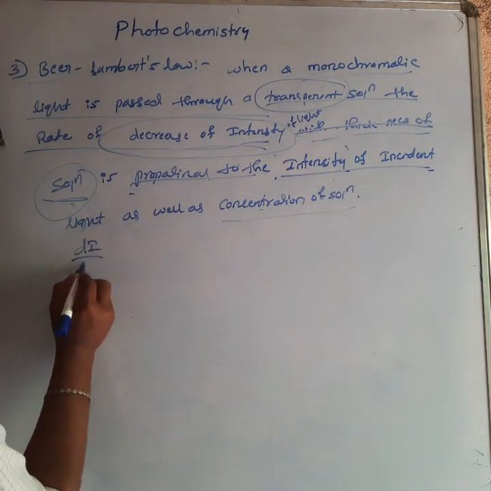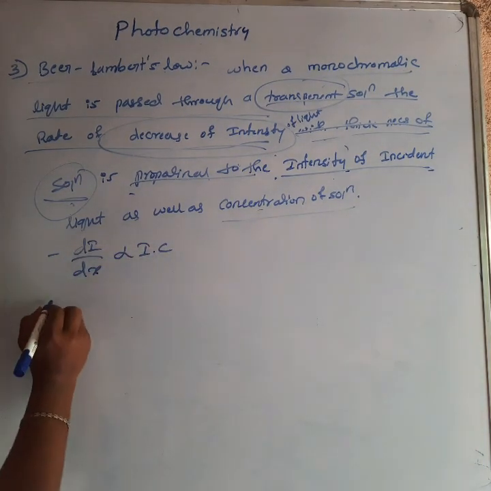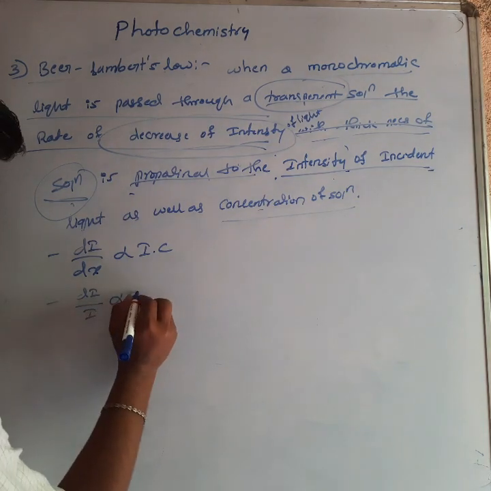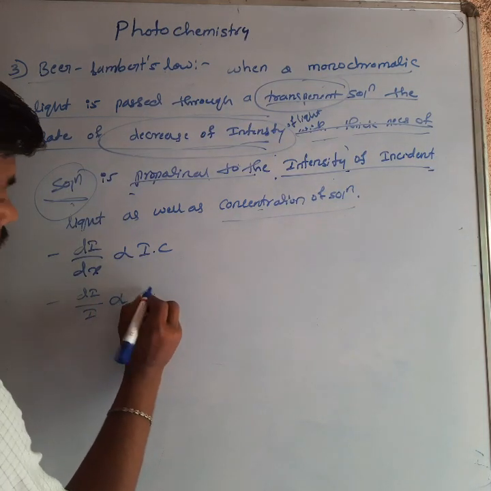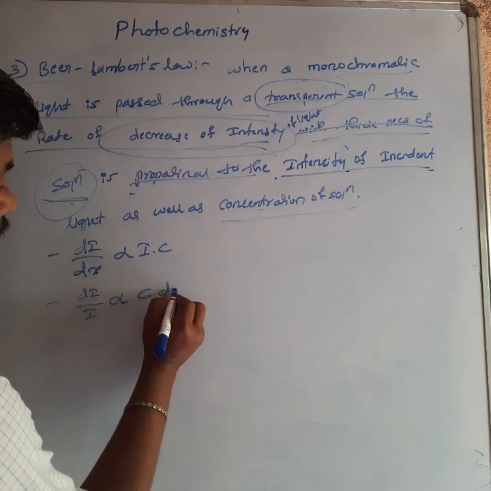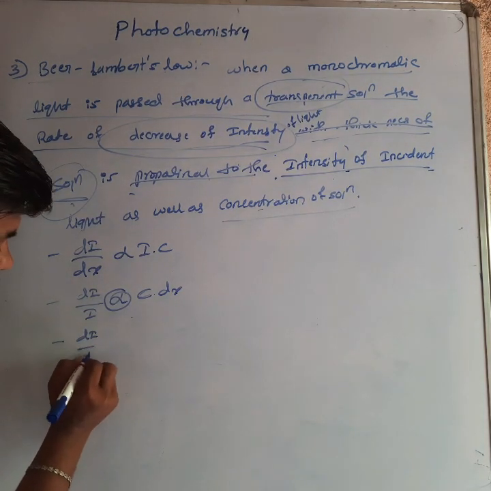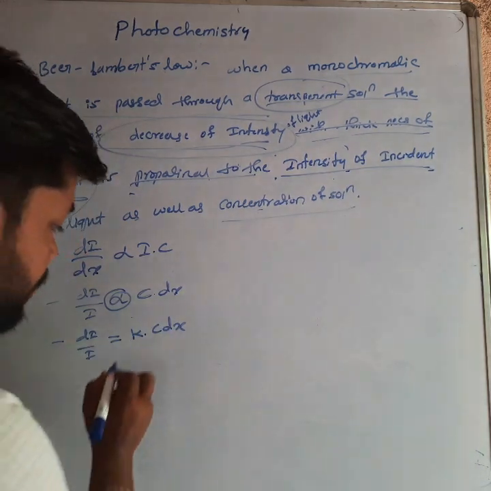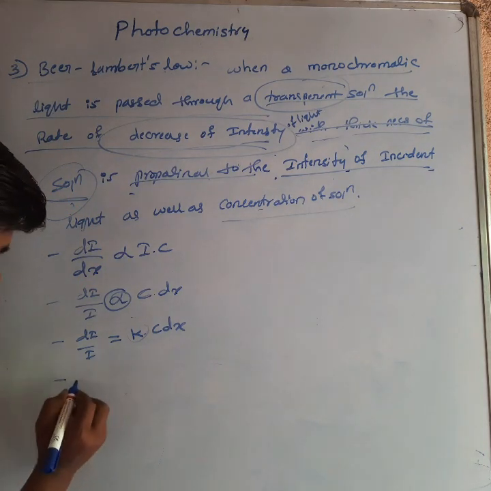dI by dx is directly proportional to I into C. So minus dI by I is proportional to C into dx. In that proportionality constant, we can put minus dI by I equal to k into C dx. So k is the proportionality constant. Just you can put the minus sign.